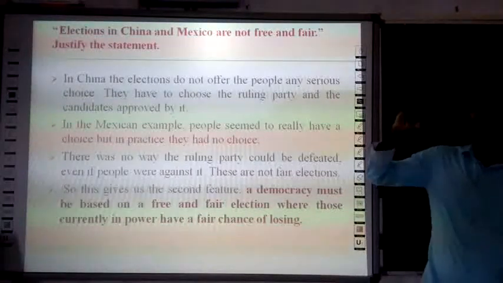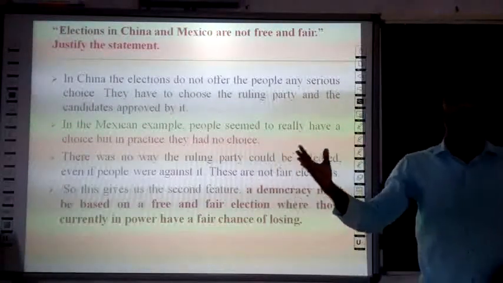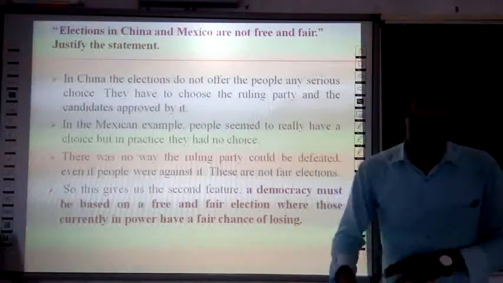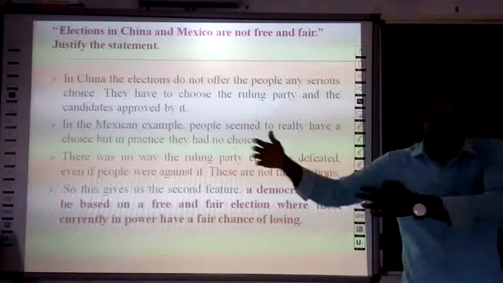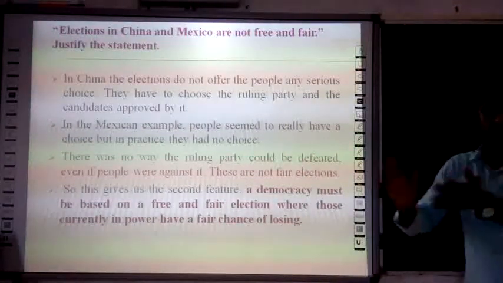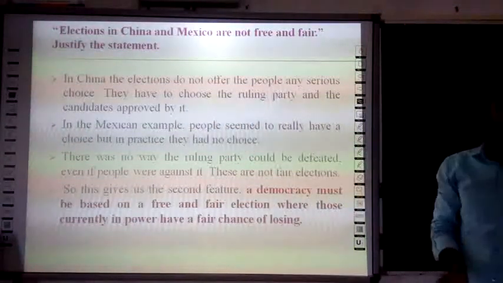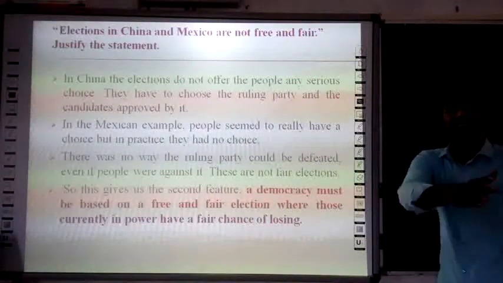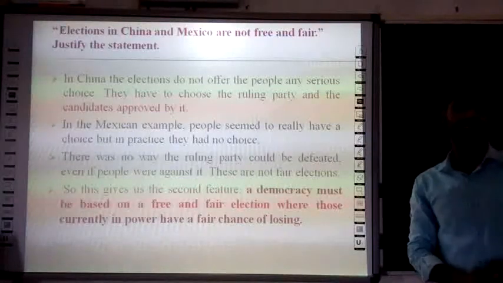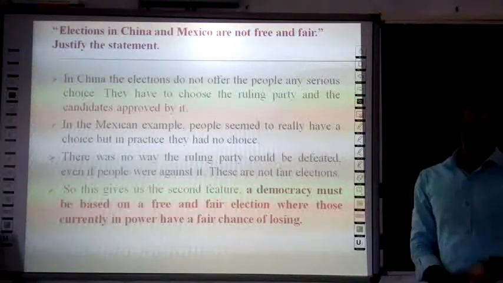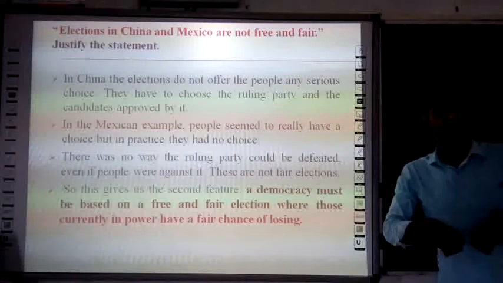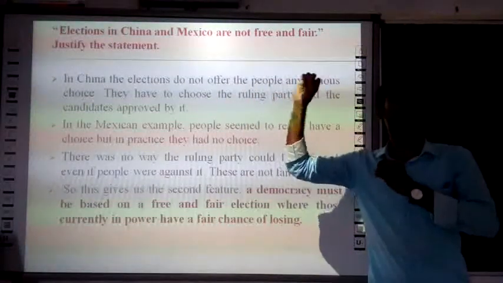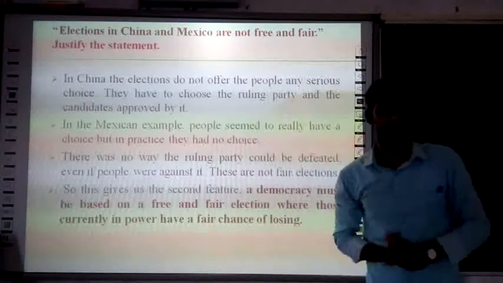So they have to choose the candidates of the Chinese Communist Party or other candidates approved by it. So there is no choice, there is no opposition party at all. Candidates are directly appointed by the Chinese Communist Party and 8 other allied parties. So no serious choice at all. Whether they like it or dislike it, they have to choose the candidates approved by the Chinese Communist Party.